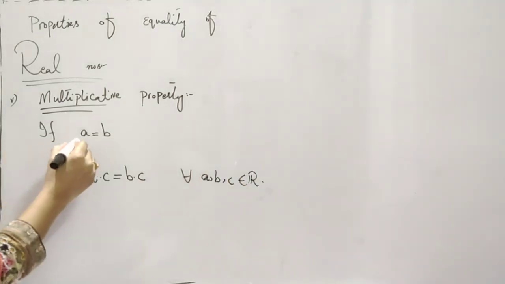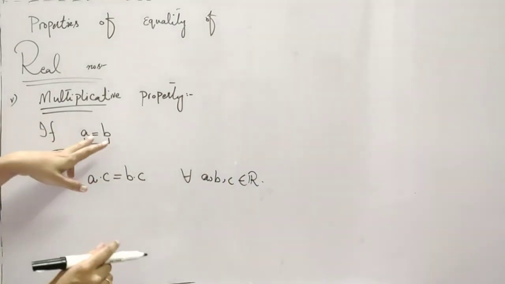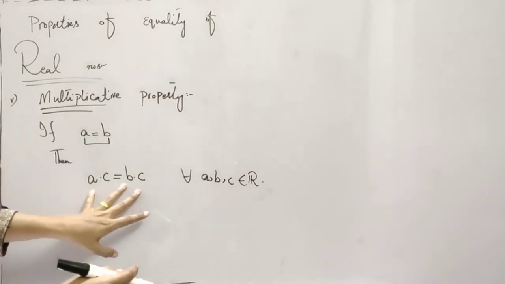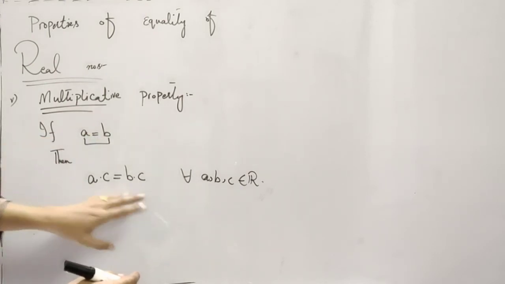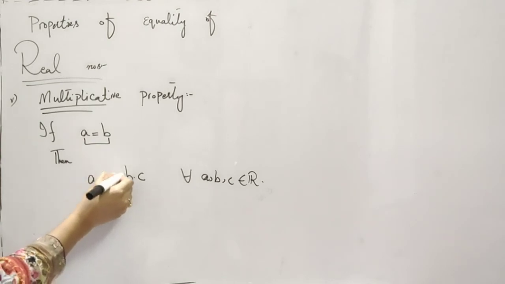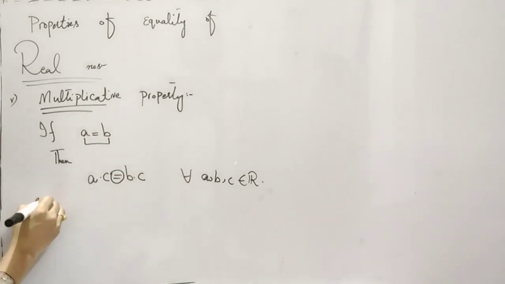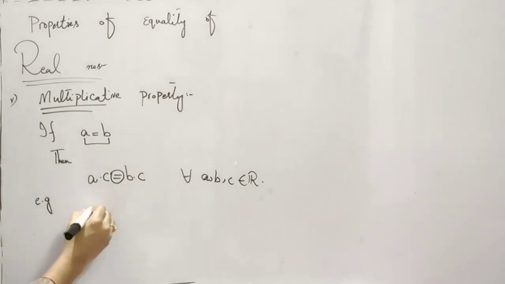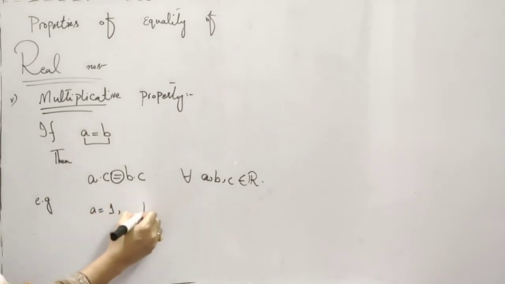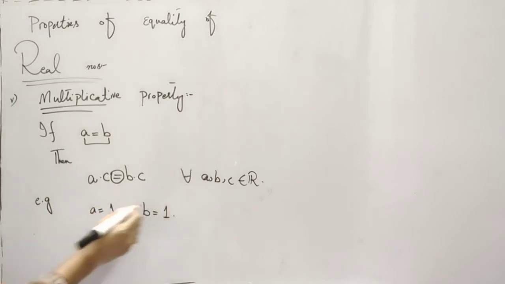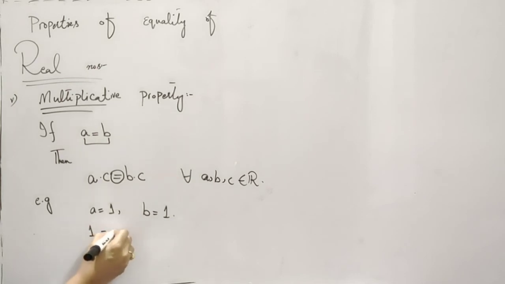It means that take any two numbers which are equal, then multiply both sides with the same number, and the equality sign can never be changed. For example, A is equal to 1 and B is also equal to 1, then 1 is equal to 1.